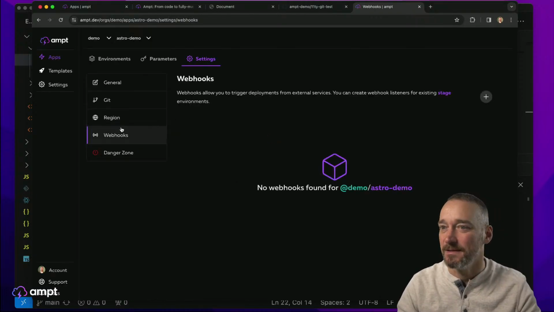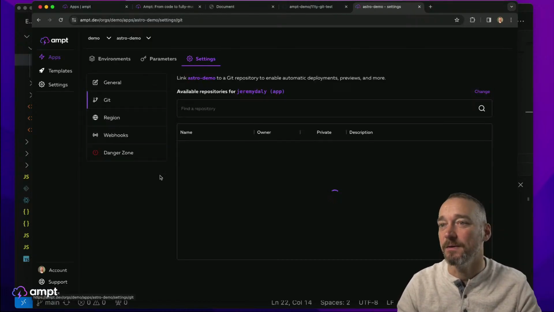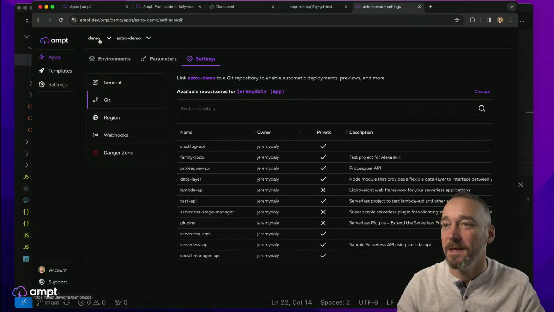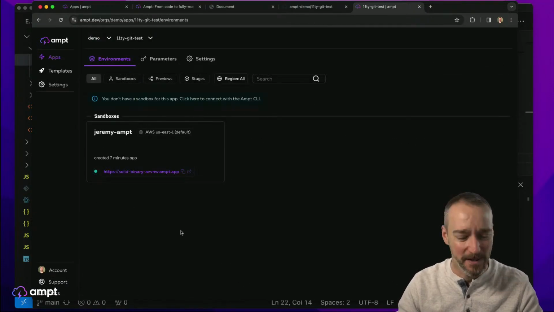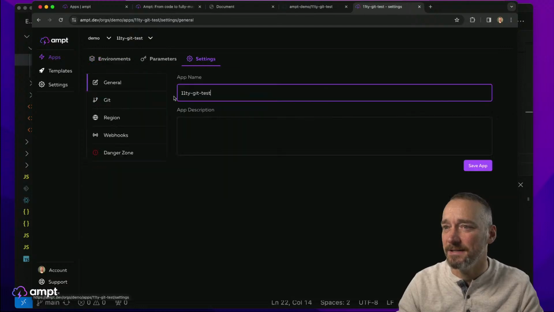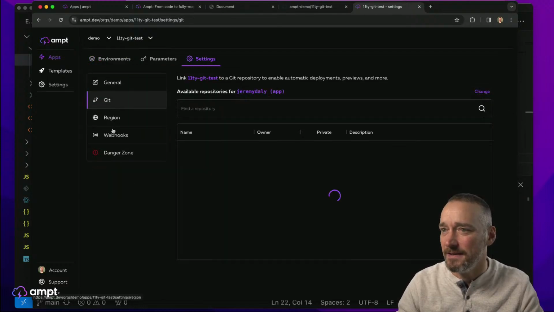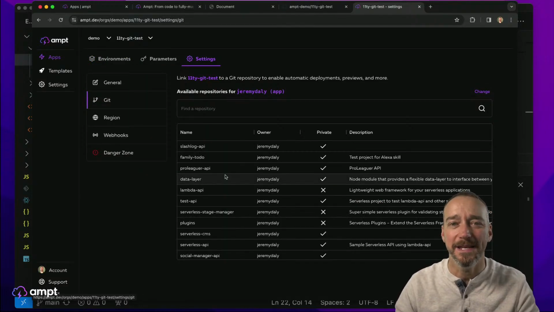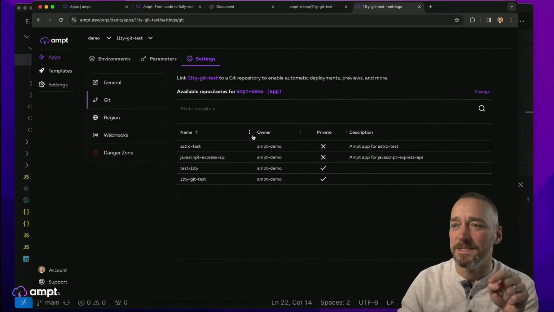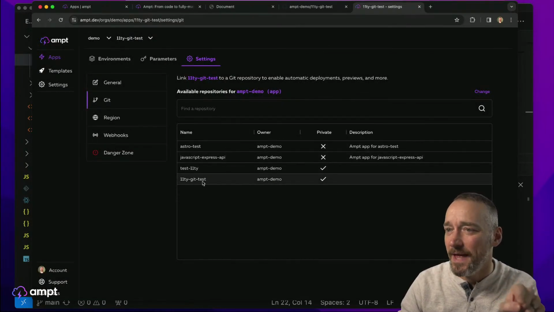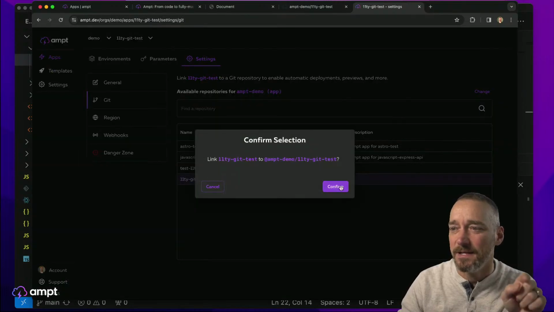Why is that? Oh, hold on. Maybe I broke something myself. Hold on, let me go back. Let's check this out. All right, here we go. Refresh this. Let me go into settings, go into Git. Okay, it's loading now. I don't know what I did, but it's happening. All right, so I'm going to change this to the Ampt demo here. And then this was the 11 Git test. We want to use this one. I'm going to confirm this.